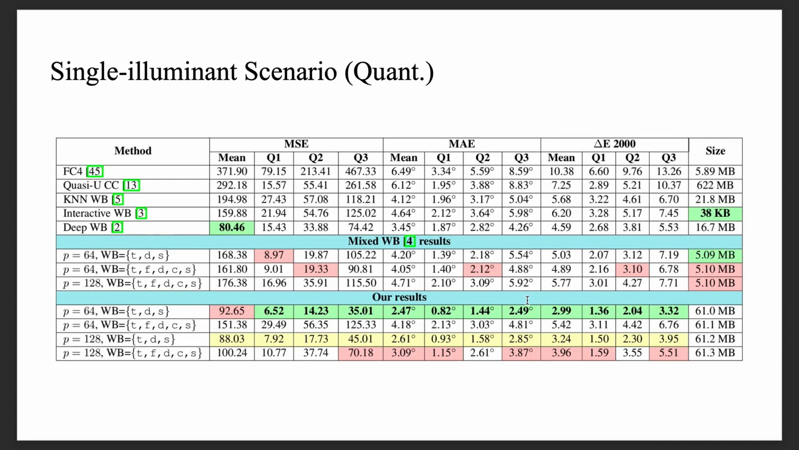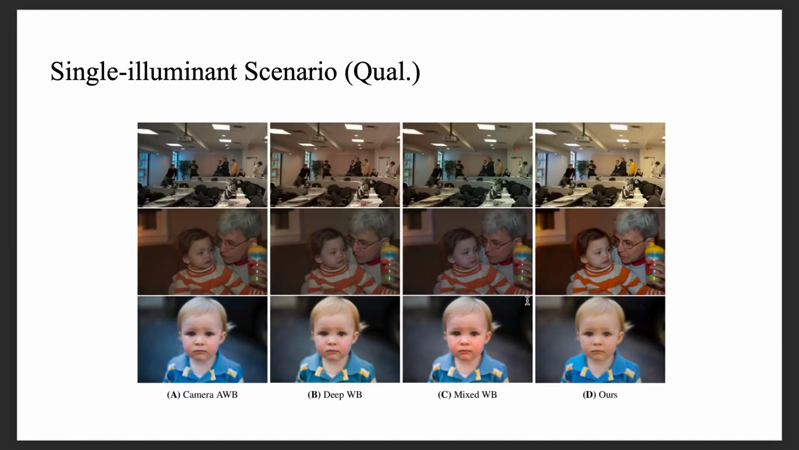For single illuminant scenarios, we compare the performance of our proposed strategy with the recent studies on Cube Plus dataset. We have conducted our experiments with different patch sizes, 64 and 128, and different sets of white balance settings. Following the literature, we have measured the performance with three different metrics, which are mean squared error, mean angular error, and color difference metric. All of our results outperform the other results over the most parts of all metrics. Particularly, the model trained with the patch size of 64 on white balance settings of TDS achieves the best performance among the other models with different settings.